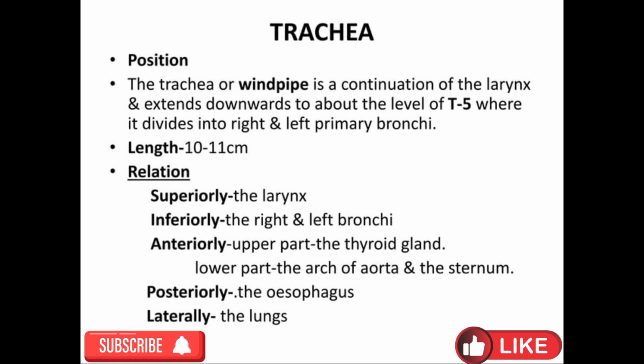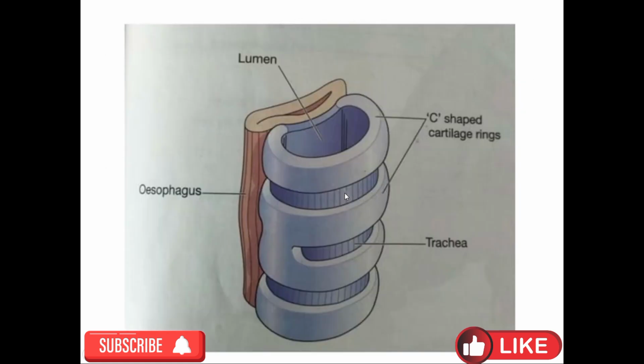It is also known as the windpipe. Its length is 10 to 12 centimeters, or 11 centimeters, and it is 2 centimeters wide. Superiorly, it is present below the larynx. Inferiorly, the right and left bronchi; anteriorly, the upper part of the thyroid gland, the lower part of the arch of the aorta, and the sternum. Posteriorly, the esophagus, and laterally the lungs are present.